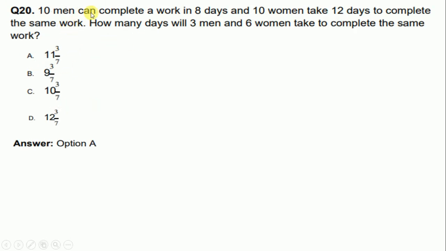10 men can complete a work in 8 days and 10 women take 12 days to complete the same work. How many days will 3 men and 6 women take to complete the same work? So option A is correct, 11 plus 3 by 7.